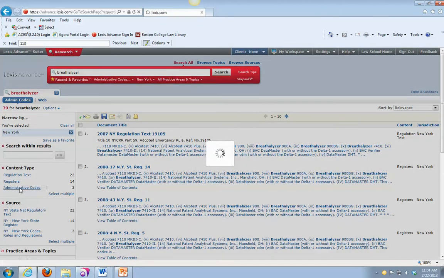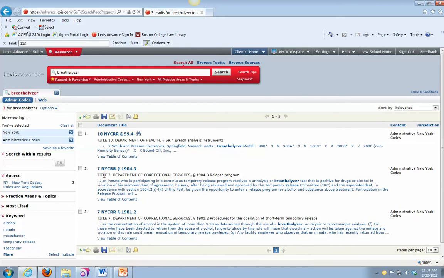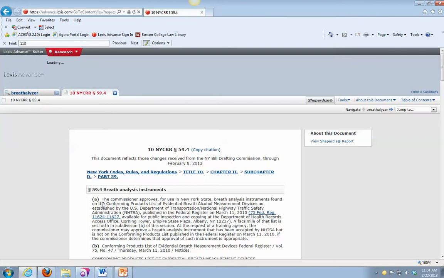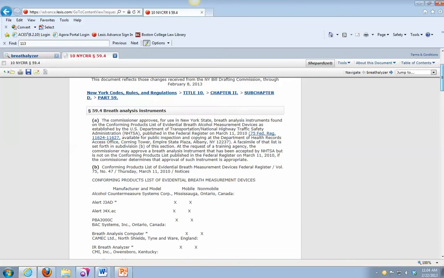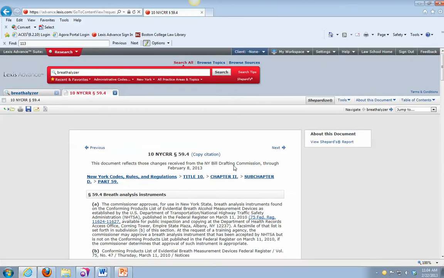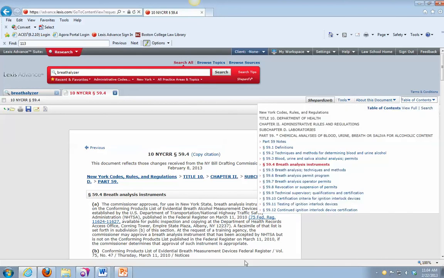So just go ahead and filter to the code. Okay, and then you'll see, same thing, Title 10, New York Code Rules Regulations, Section 59.4.